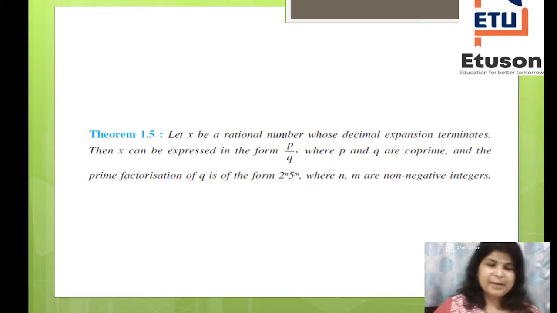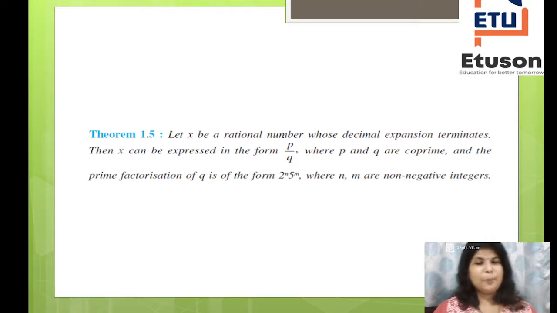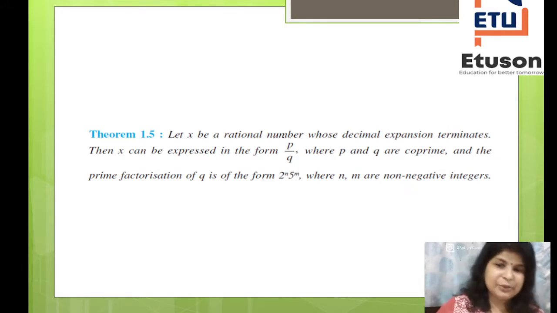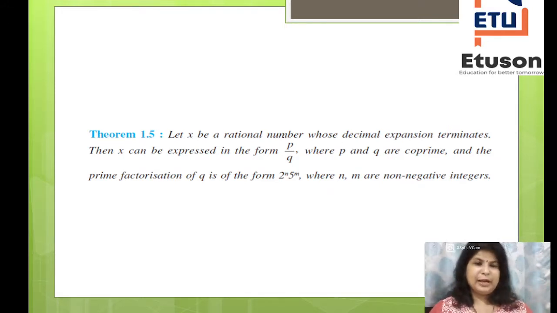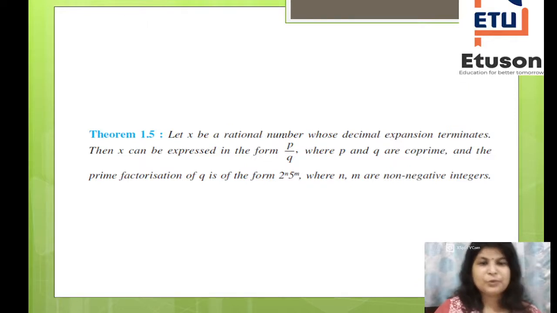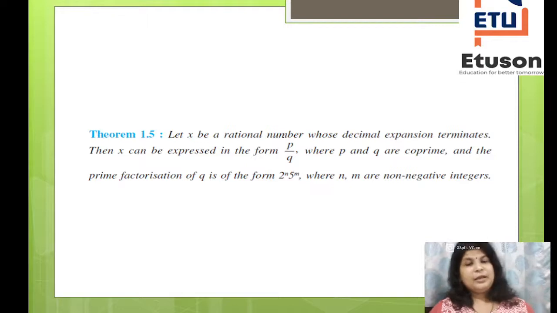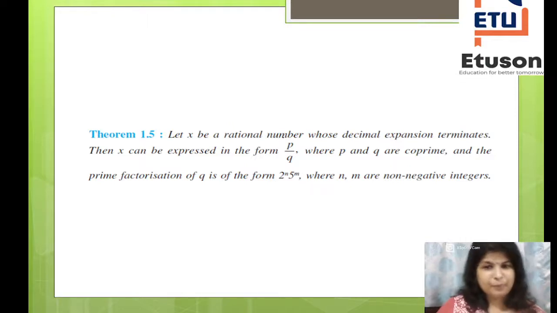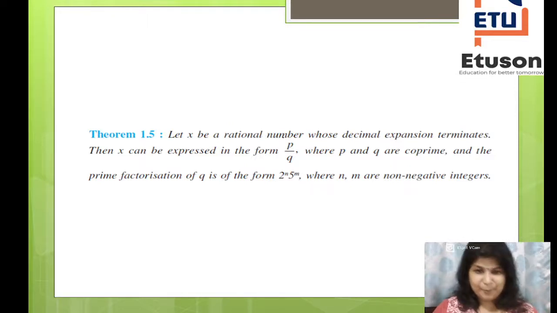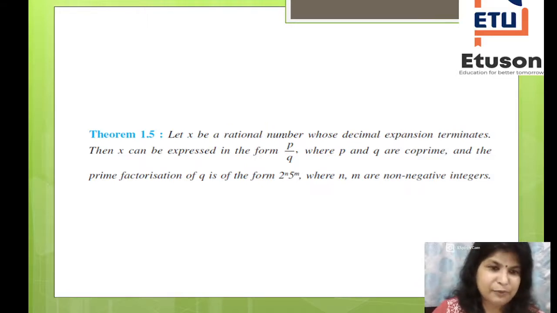Then x can be expressed in the form p by q, where p and q are co-prime and the prime factorization of q is of the form 2 to the power n into 5 to the power m, where n and m are non-negative integers. So whatever I have just told you by taking some examples, this is the statement for that.